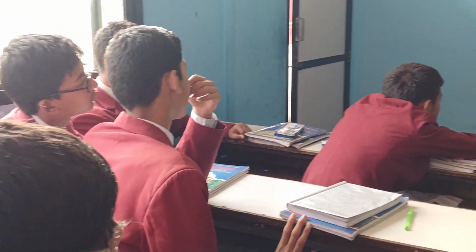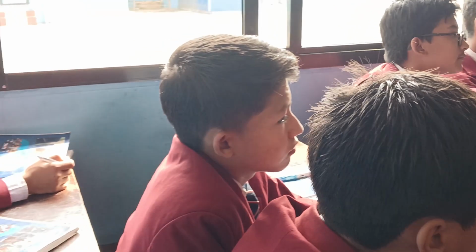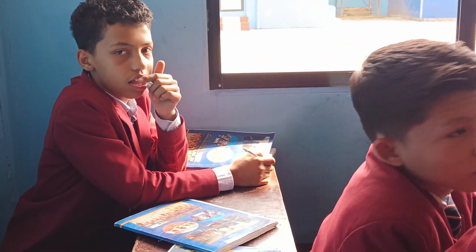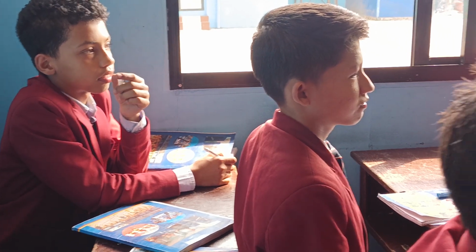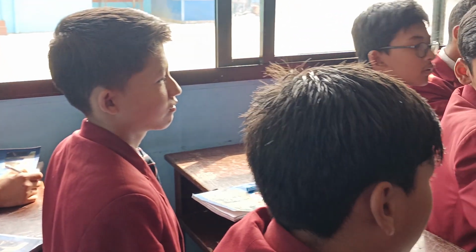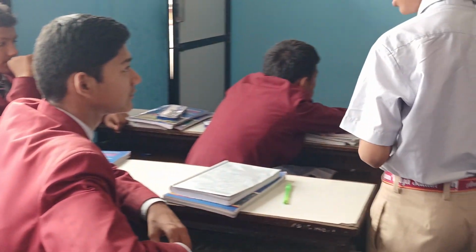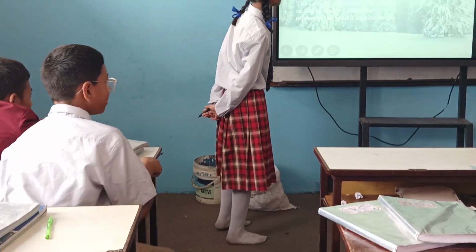They obtain their energy from the producer. That is the second trophic level. And the secondary consumer which feeds on the primary consumer constitutes the third trophic level.